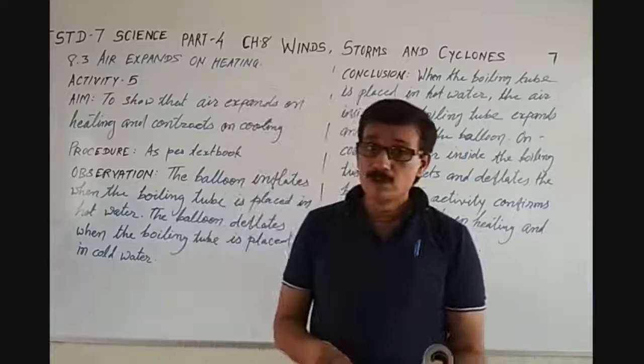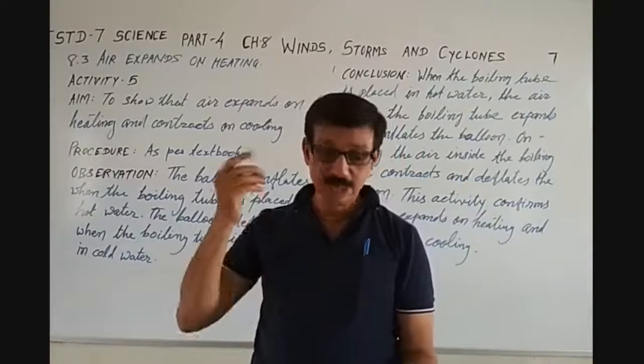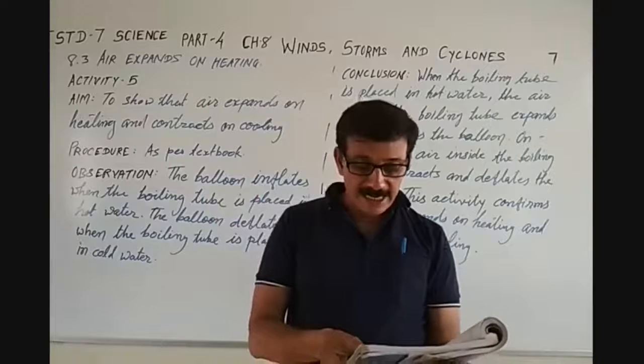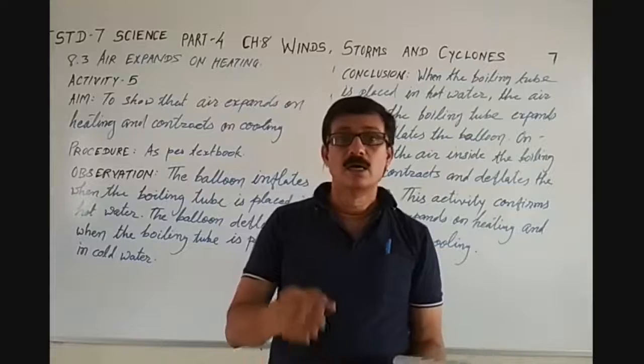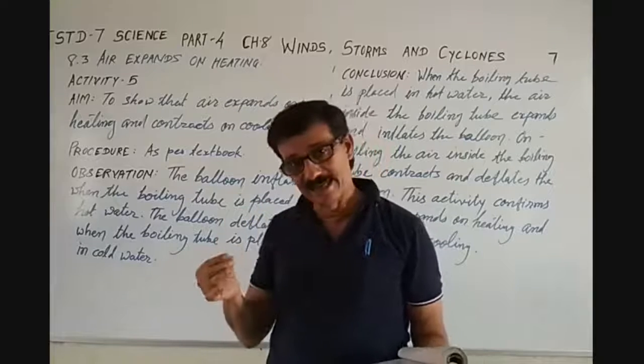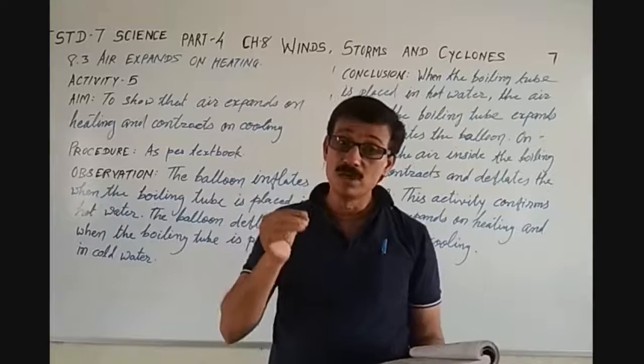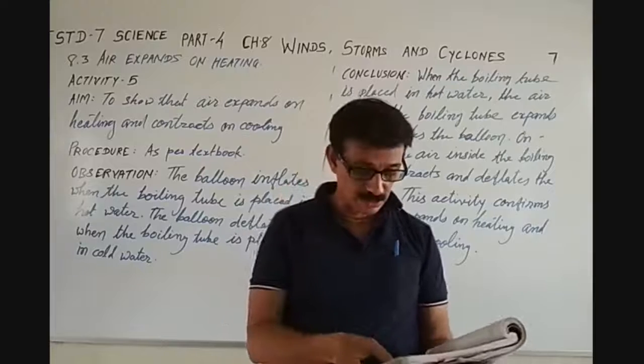Take the tube out. फिर हमने क्या करना है? Take the tube out. Let it cool down to the room temperature. अब वो ट्यूब को बाहर निकाल लेना है and let it cool down to the room temperature.